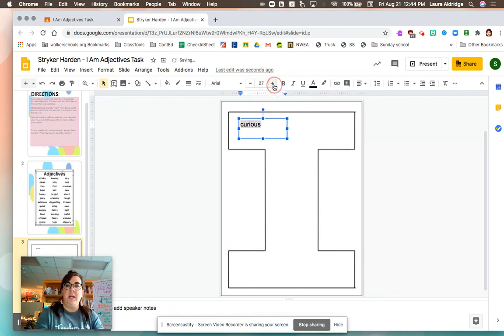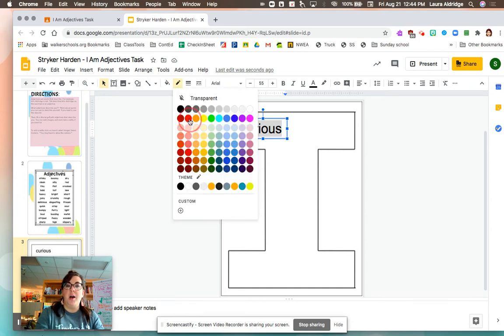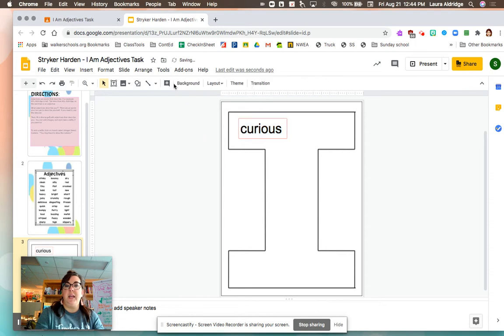That is the beauty of Google Slides and Docs and anything else, that if you are curious about what a tool does, it tells you if you hover over it. For instance, this says border color, which means that you can change the border of that text box by clicking there. And look, my border has turned red. There it is. Pretty cool. So there's my first adjective.